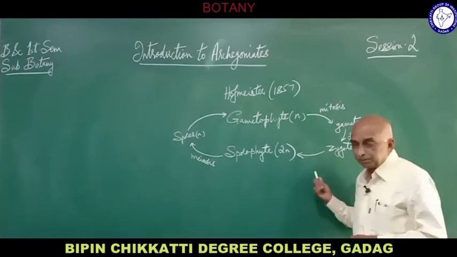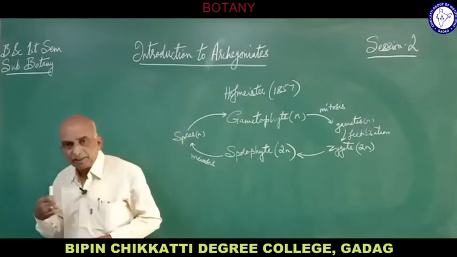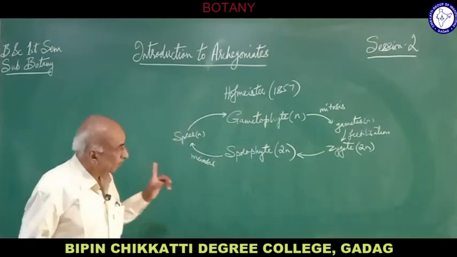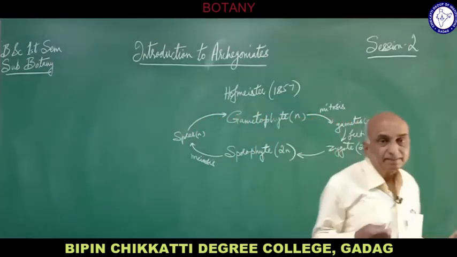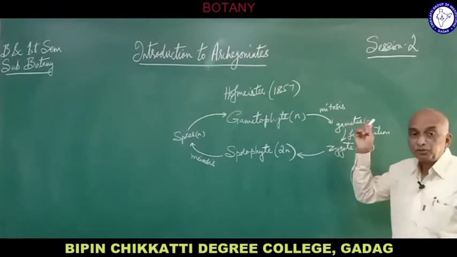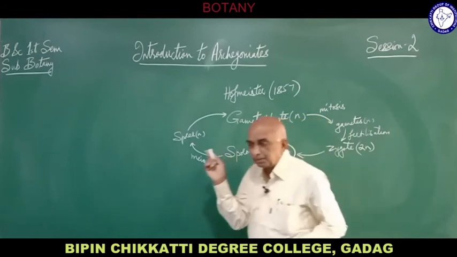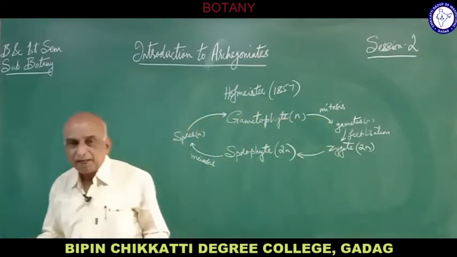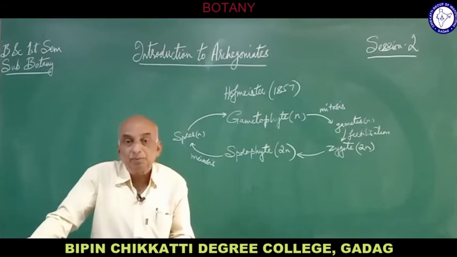In angiosperms and animals, there is also sexual reproduction, and there are male and female reproductive organs, but the way of formation of gametes is different. There the formation occurs by meiosis, where the chromosomes are reduced. It means the plant and the animal are diploid and they give rise to haploid gametes.